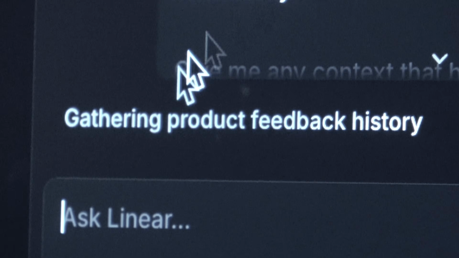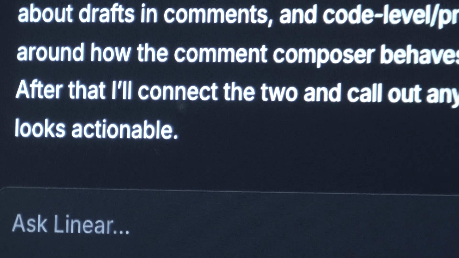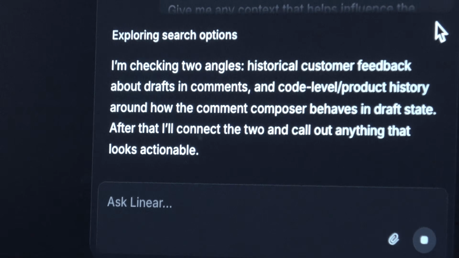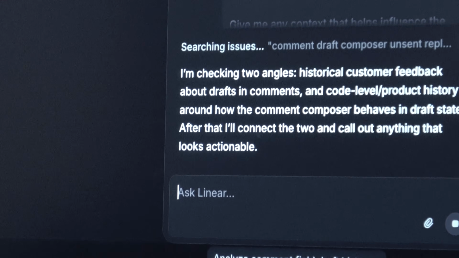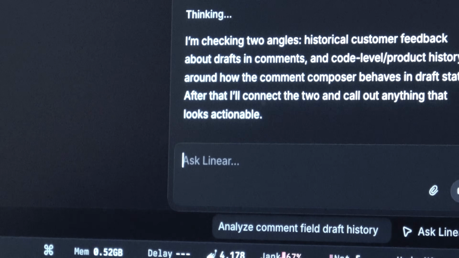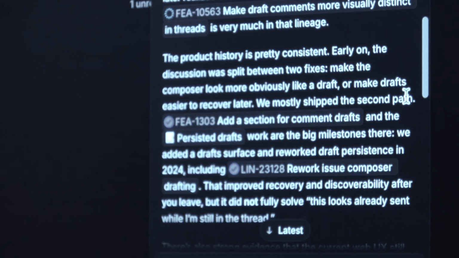This is gonna give me really nice context about why the team has chosen to design it this way. So that way I can let the customer know the history here. I can root it in our own team's decision making. If there is a gap there and I see that other customers are also raising the same feedback, it gives me more data to advocate for a change here. This gives me the whole history.